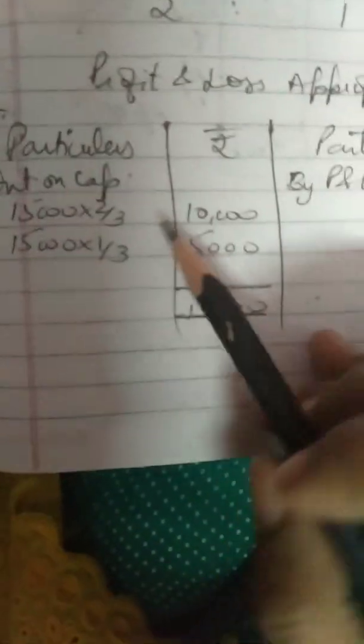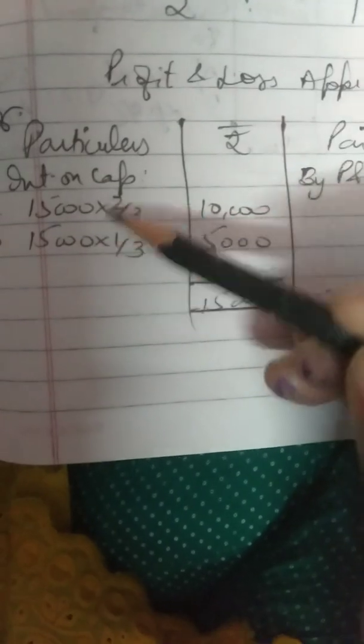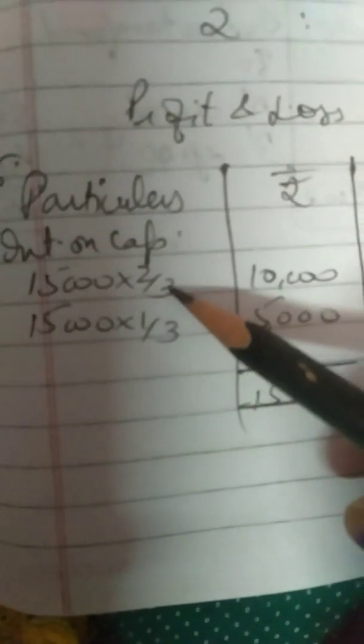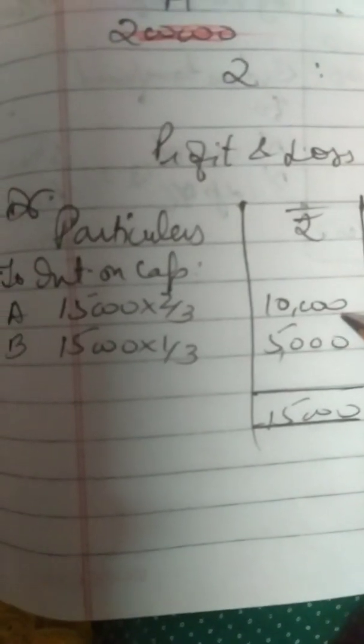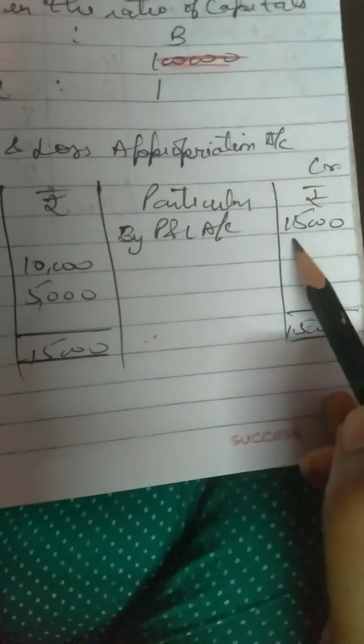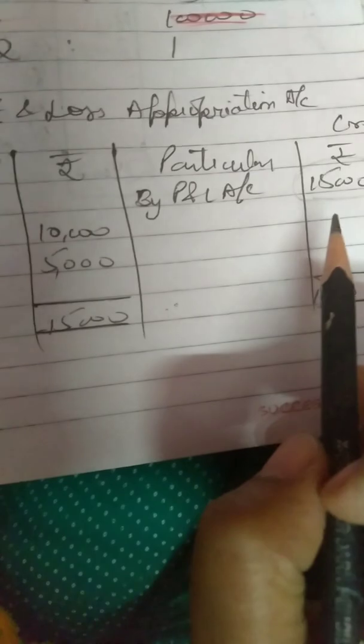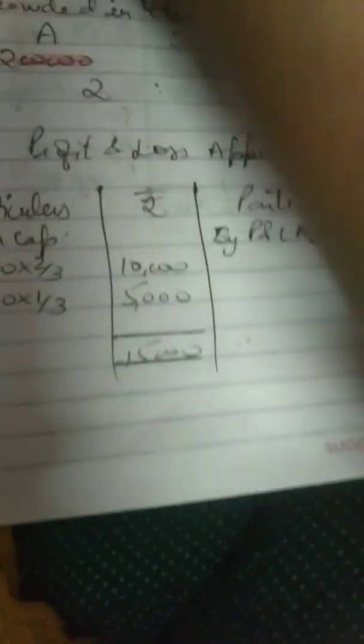Alright, so here you can see what we have done here. 15,000 was the available profit. We got the new ratio as 2:1 when we took out the ratio of interest on capital of A and interest on capital of B. Alright, 2:1 we have got. So we will distribute this 15,000 in the ratio of 2:1. So A will get how much? 10,000 rupees and B will get 5,000 rupees. So we cannot give more than the available profits. Alright, this is case 2C. I hope you all have got it.